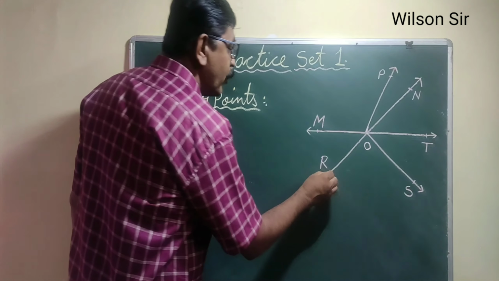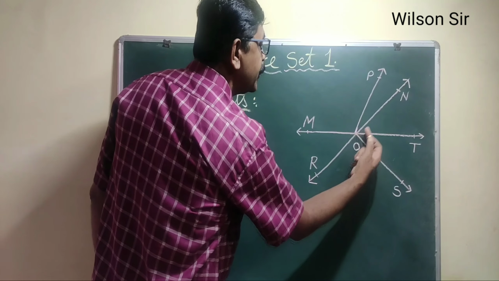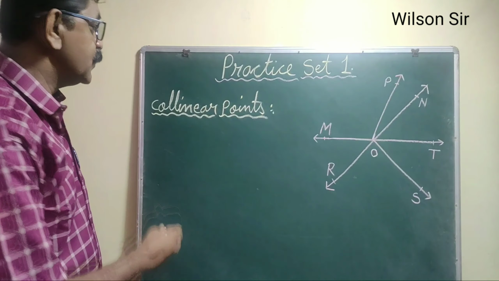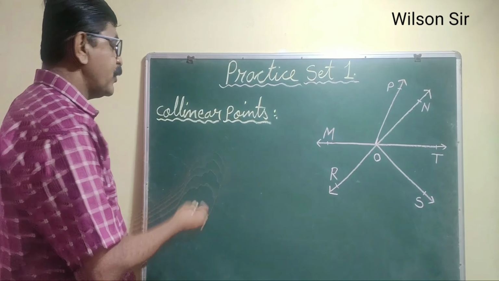Second, we see point R, point O, and point N are collinear points. So we will write which are the collinear points.